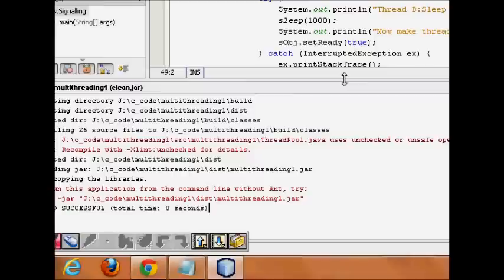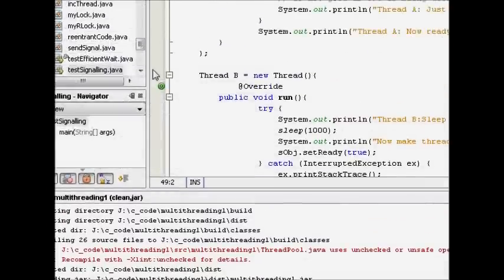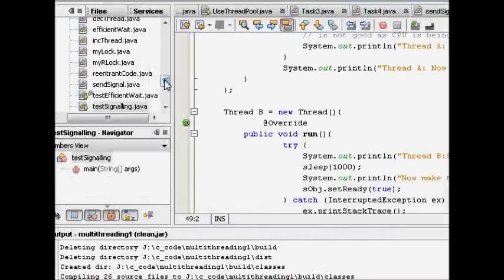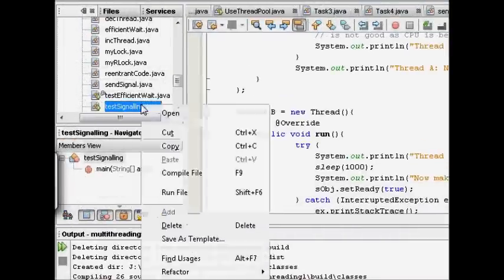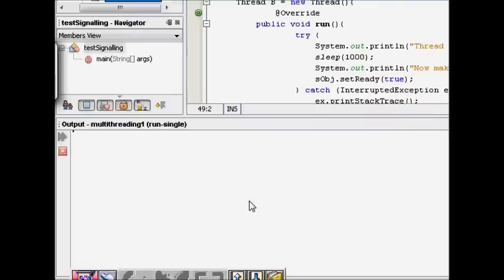So this is simple code, but it achieves synchronization between these two threads, and it is busy waiting, where even though thread A is waiting, it is still utilizing the CPU. So let's try to check this method. Let's see.